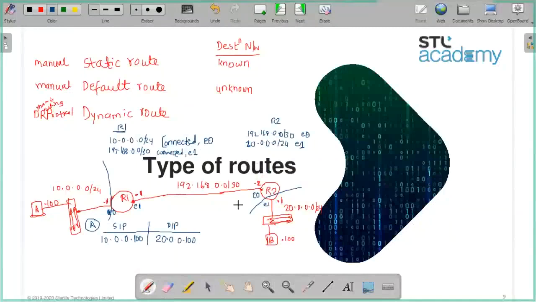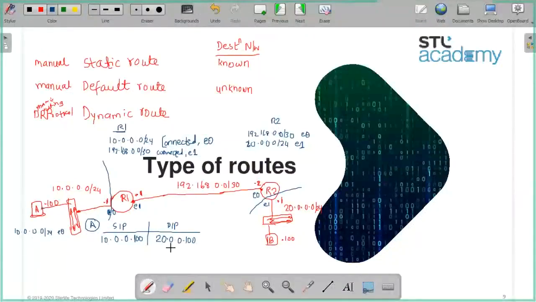Now my question is, A has only this interface. So in its routing table, what is there? 10.0.0.0/24 and whatever is in its interface. So it has that entry, let's say E0.